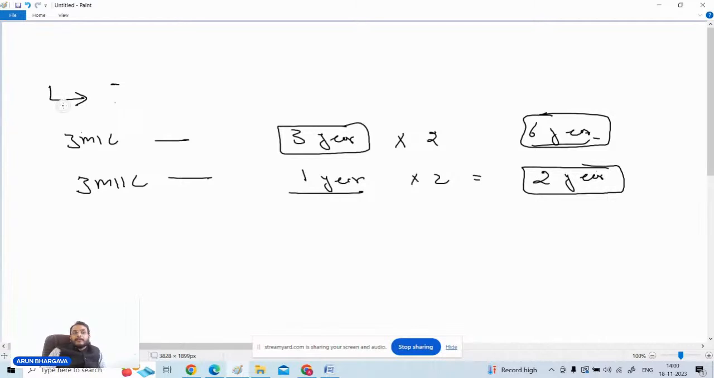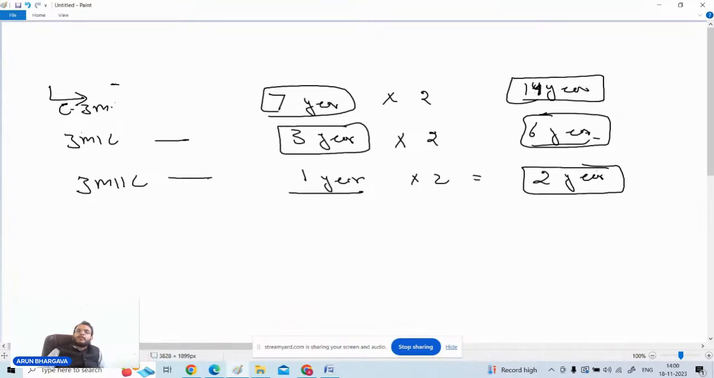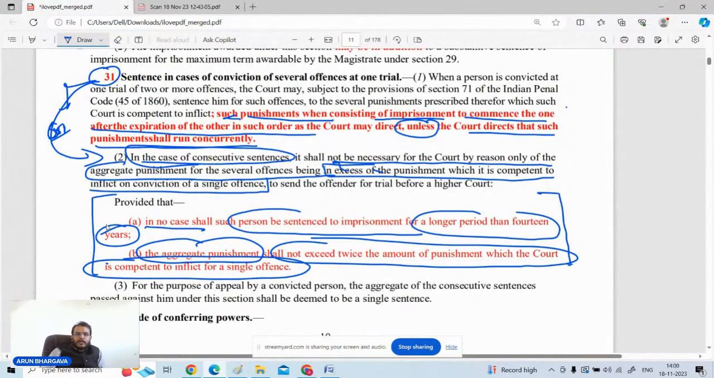Thereafter, the chief judicial magistrate has the competency to give punishment up to 7 years for one offense, so twice will be 14 years. So the CJM can go up to a maximum of 14 years, because twice is also 14 years, and the restriction of the proviso of clause 1 of section 31 also allows only up to 14 years.